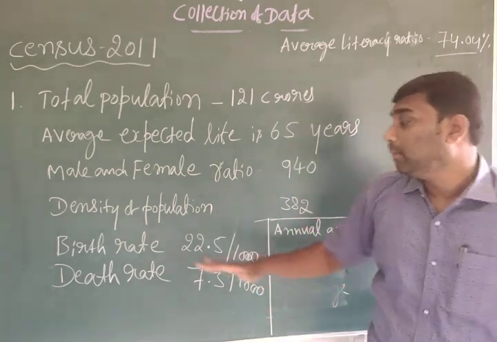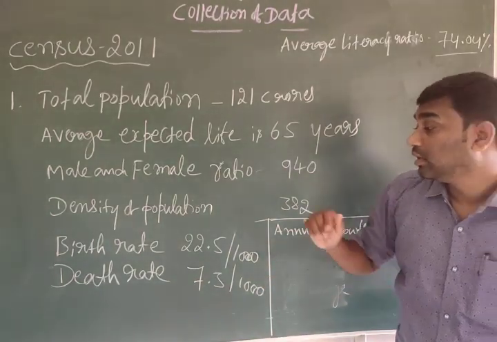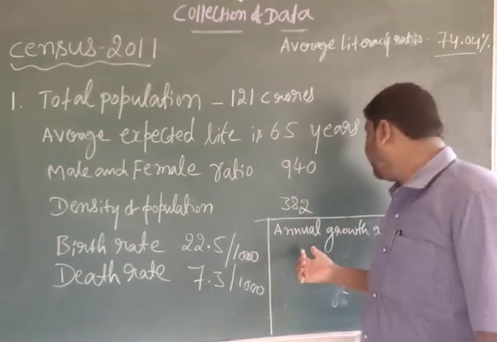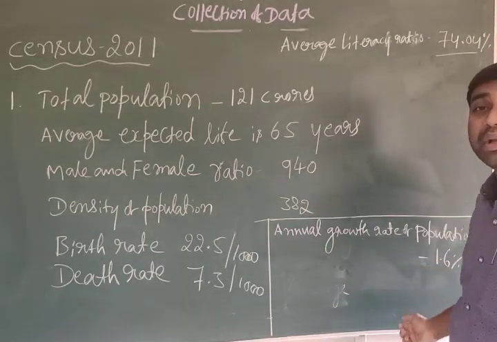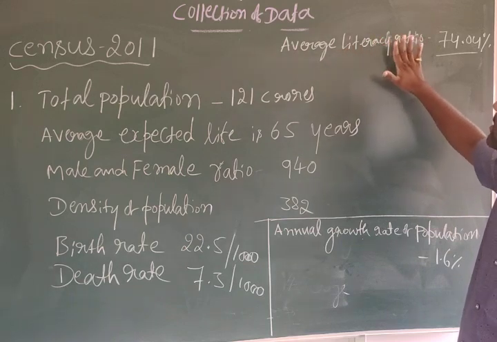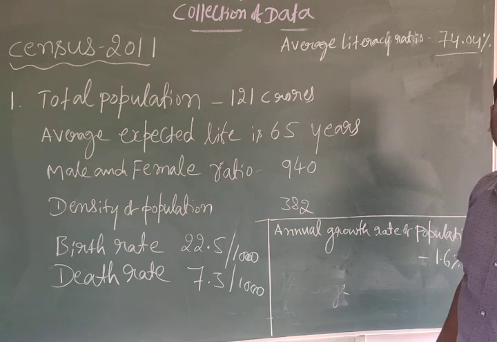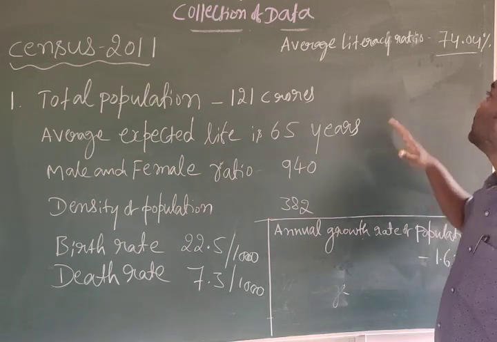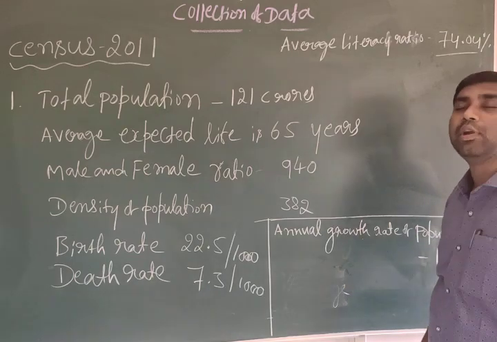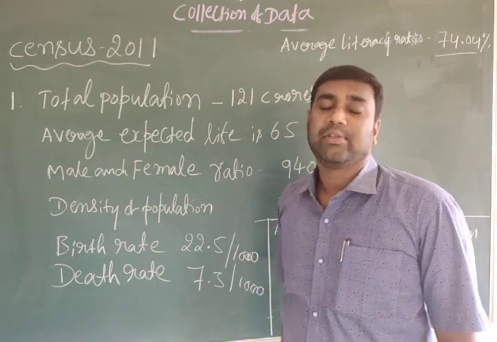Birth rate was 22.5 for every 1000, death rate 7.3 for every 1000, and annual growth rate of population 1.6%. The last one is the average literacy rate of the 2011 census, 74.04%. It is also very important.